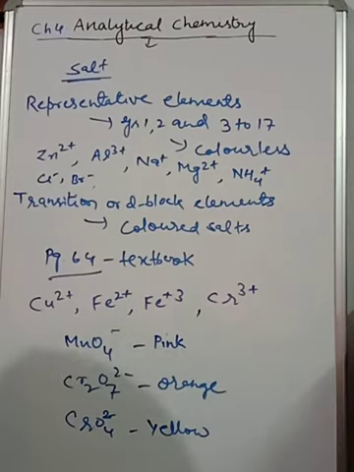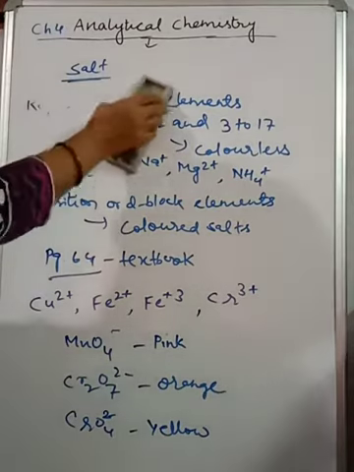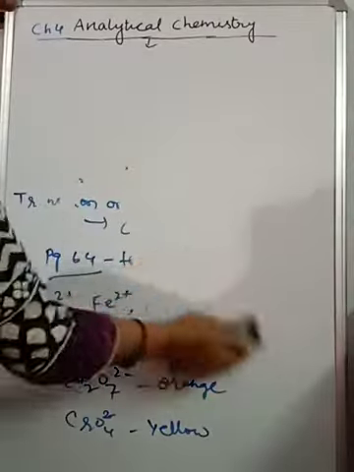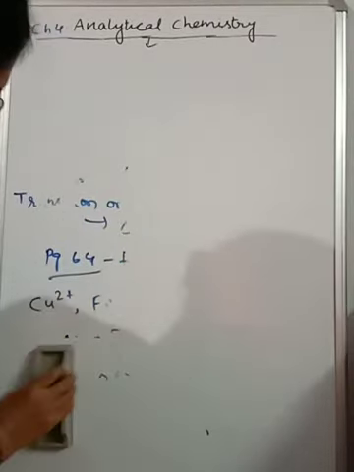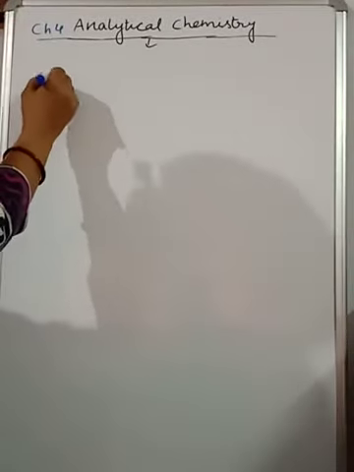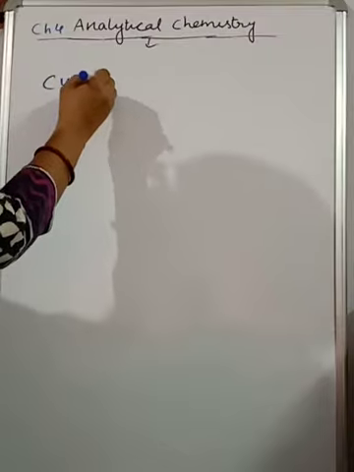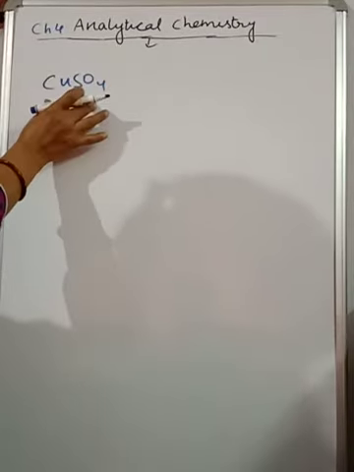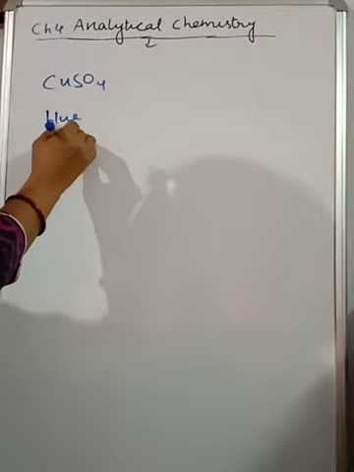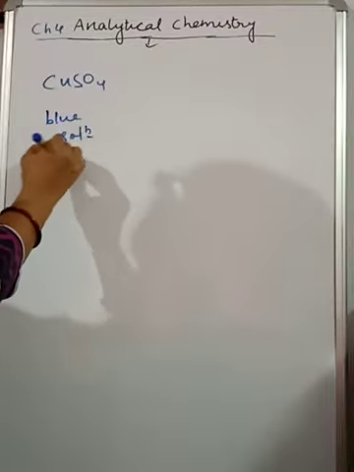Now we are going to understand the meaning of precipitate, and what is the use of alkali, how alkali is used for analysis of salt. When we think about copper salt, just for an example, the first salt coming to our mind is copper sulfate. Copper sulfate is a blue crystalline salt. So when we dissolve it in water, we get a blue solution.